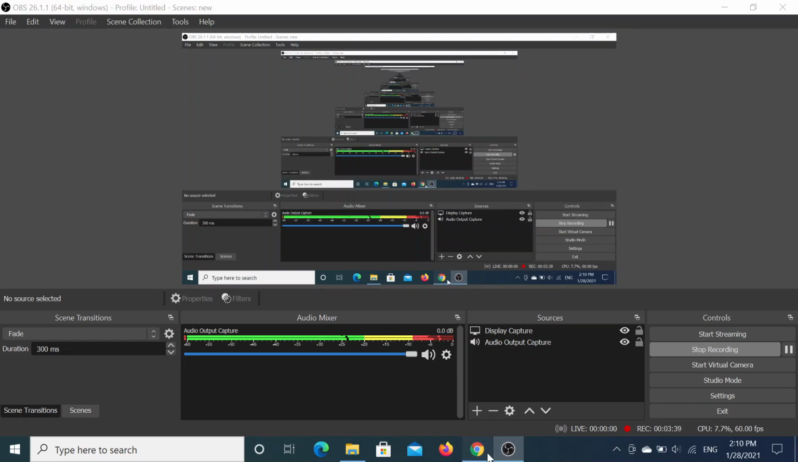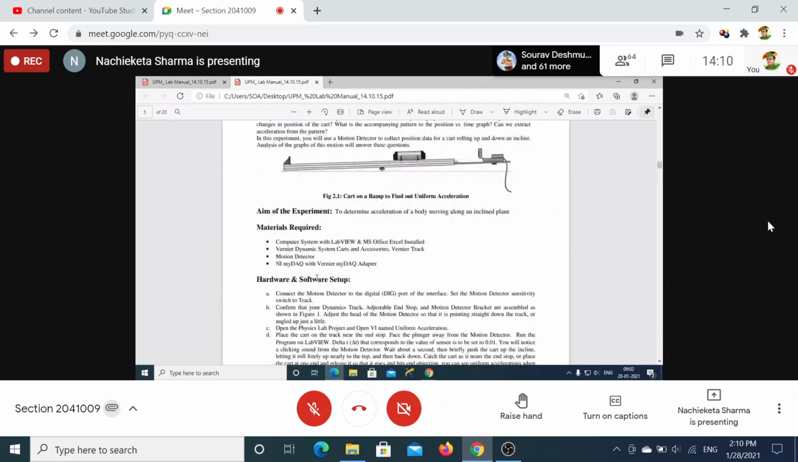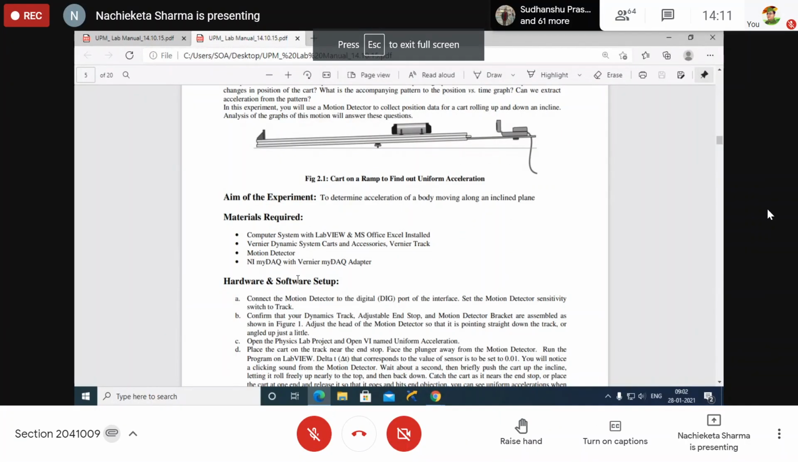Sir, can you scroll up, the first part I have to write. Okay. Write down: to determine the acceleration of a body moving along an inclined plane and hence find out the coefficient of rolling friction and angle of inclination. Yes, sir, done. So this is your aim. So three things you are going to find out.